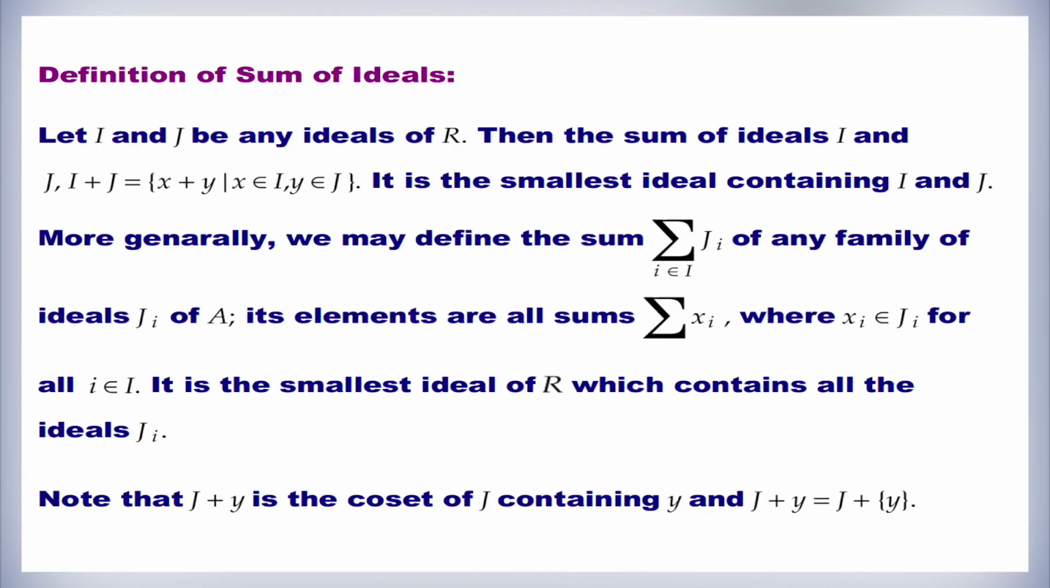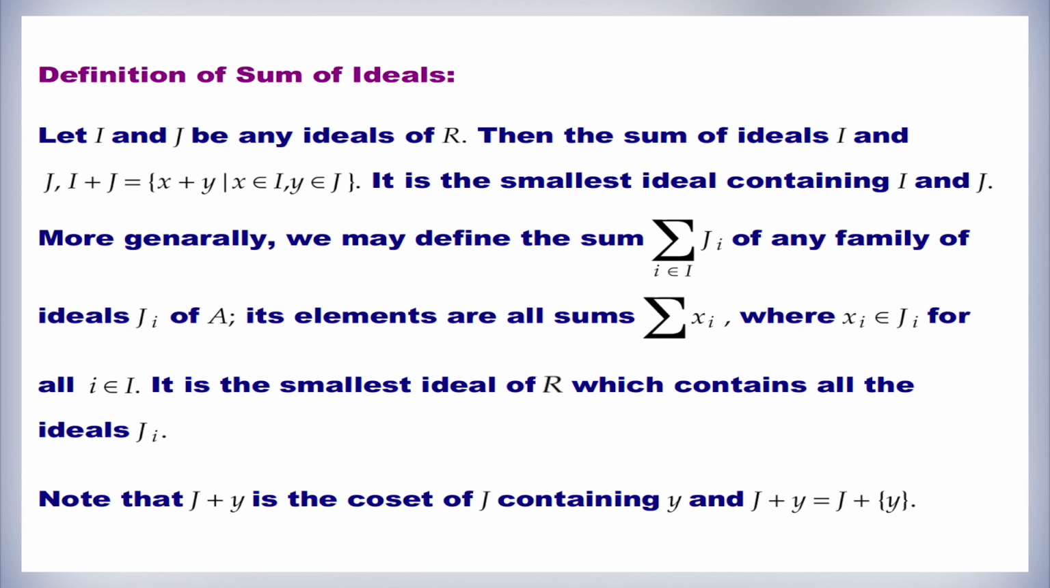Let us see the definition of the sum of ideals. Let I and J be any ideals of R. Then the sum of ideals I and J, which is I plus J, is equal to the set of all x plus y such that x belongs to I and y belongs to J. It is the smallest ideal containing I and J.